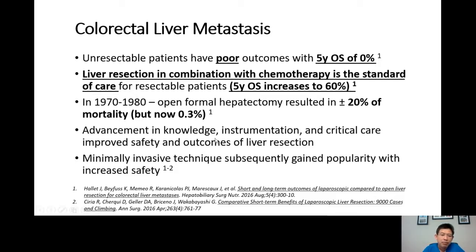The improvement in outcome is because of advancement in the knowledge of the surgeon. There is better instrumentation for liver surgery, and critical care to manage the patient after liver surgery is also much better. And now we even have minimally invasive technique options that are even safer than open liver surgery. The outcome is better with minimally invasive technique.